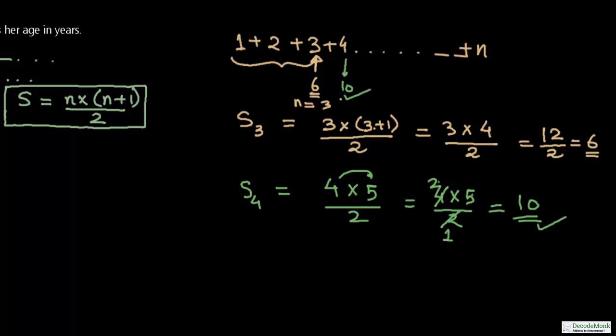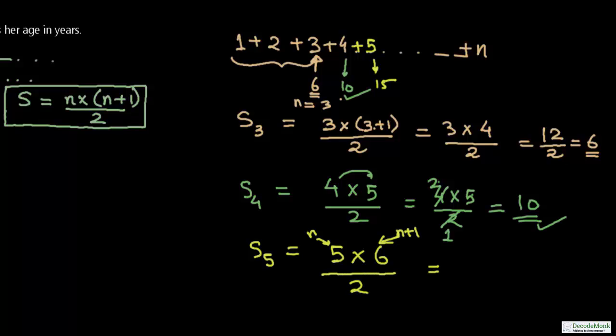Now let us check one more. This will give you a much needed satisfaction. 10 plus 5 is 15. So S5 will be equal to 5 into 6, the very next number of 5. This is n, this is n plus 1, the whole divided by 2.